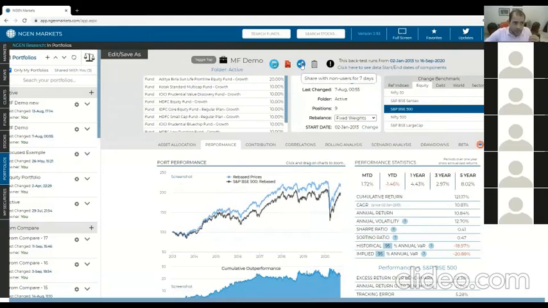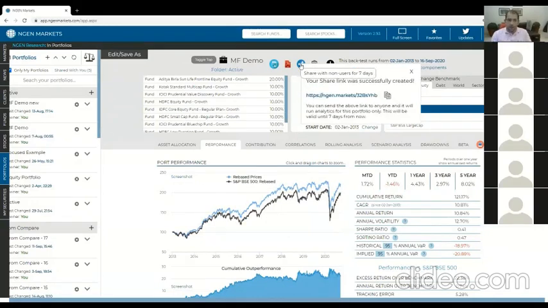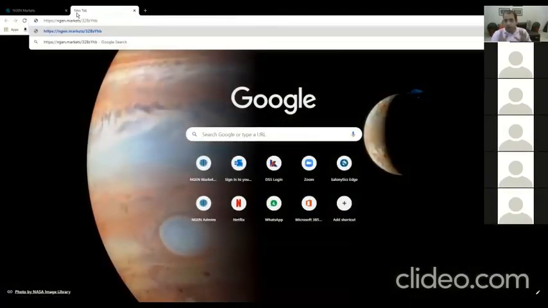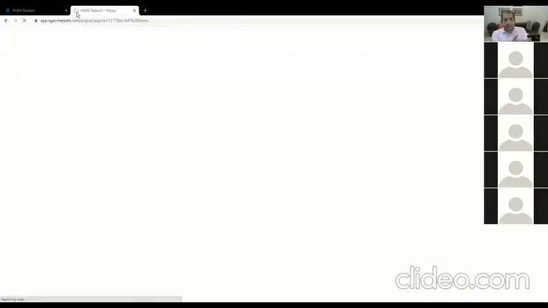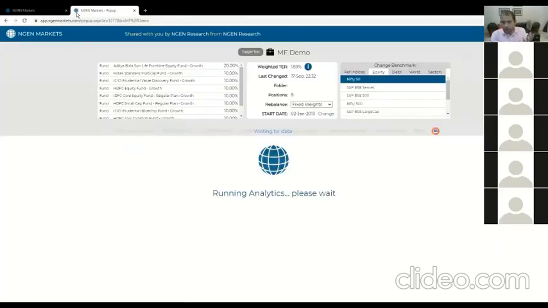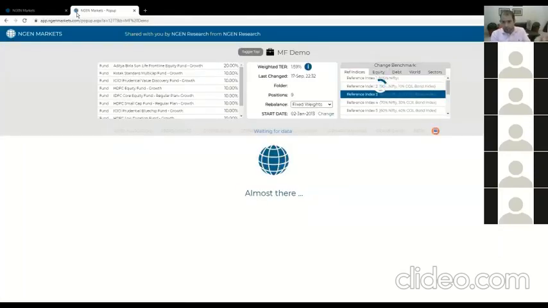And that is to do this. It's a share link that you can share with your client. You just click it once and you get this little box with the link here. You click this to copy it. That's it. And you can send this to your client. And as long as they're on a computer and not a phone or a mobile device, and they hit this link, this is what will open up for them. They don't even have a login or anything. It'll work for anyone.